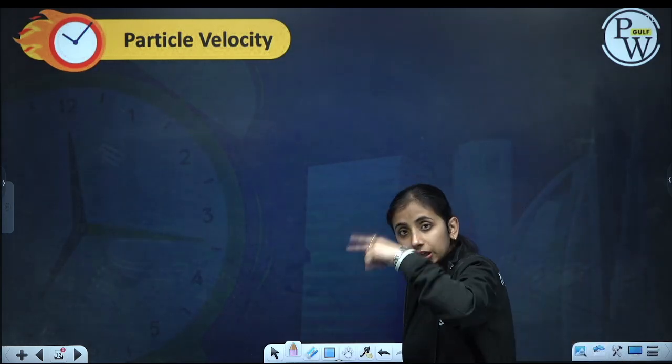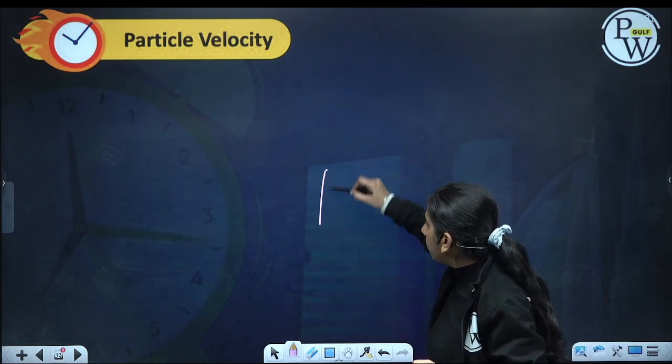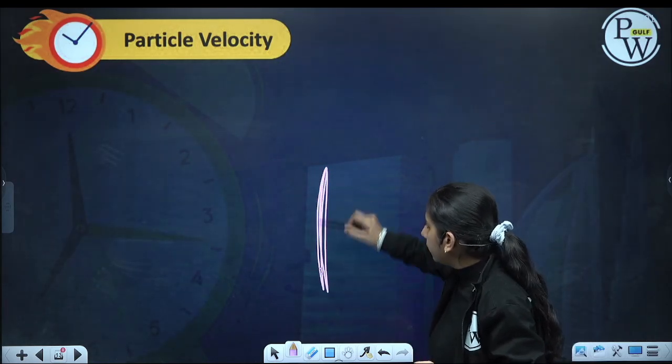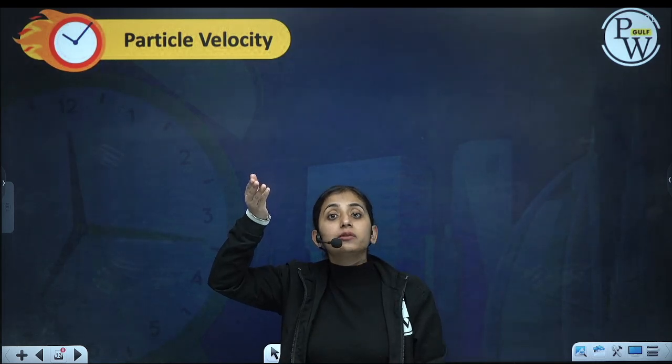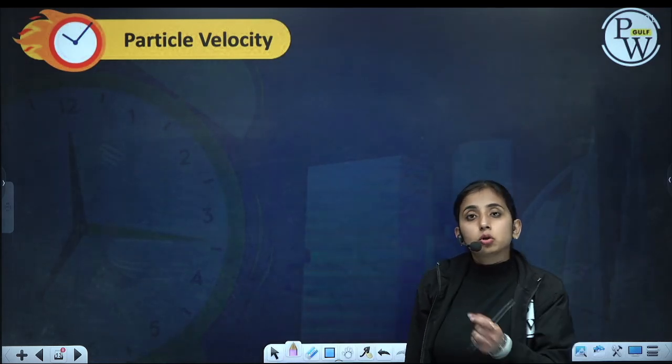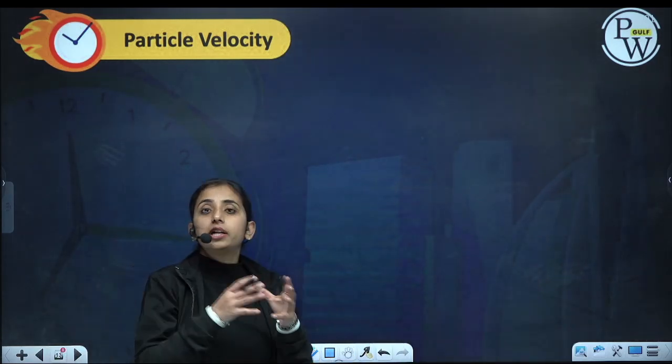The particle is doing oscillation. Just like in oscillations, the speed is different at different points. Similarly, the particle has different speed at different times. As it reaches the maxima or amplitude, its velocity becomes 0, then in the downward direction it is negative, then again like this. So this is how the particle velocity will change, just like we did in oscillations.